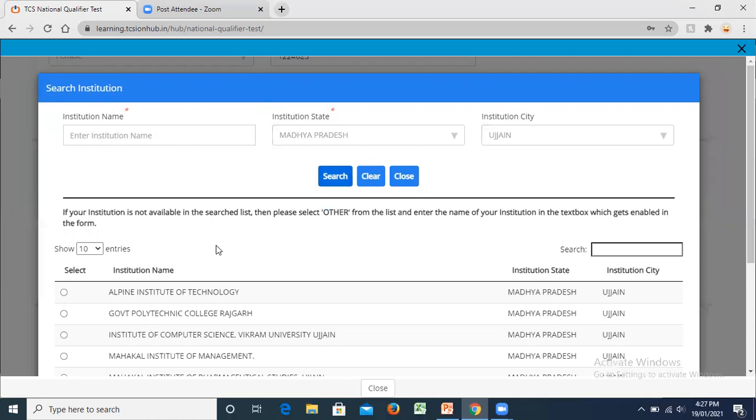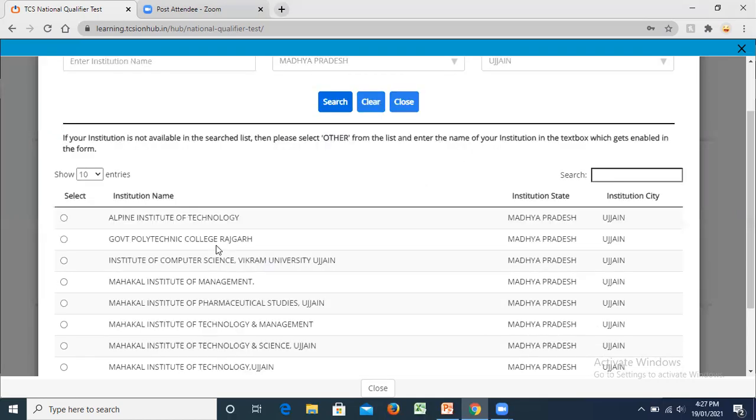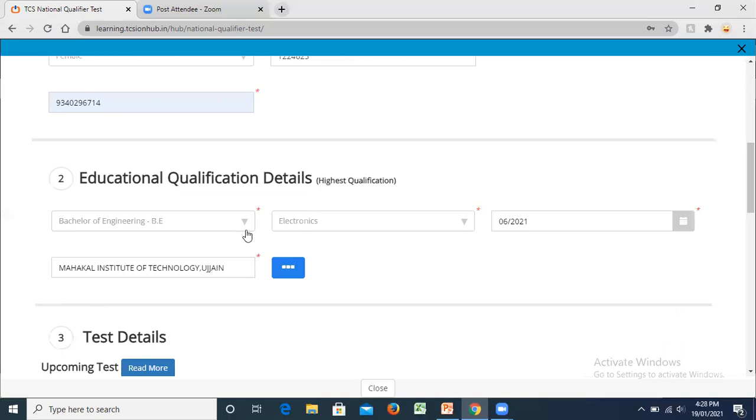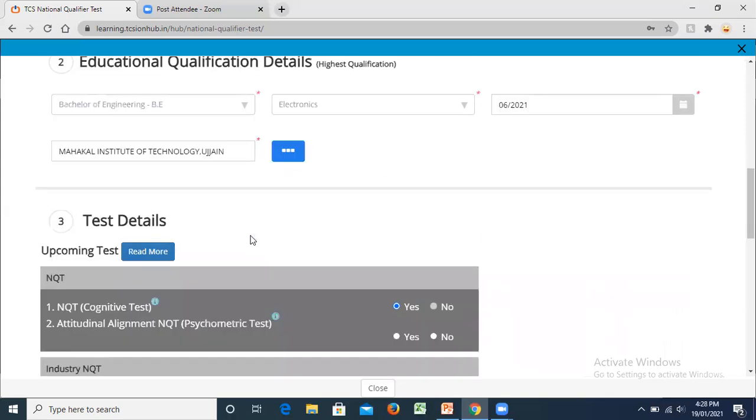When you do that, all the institutions of your city come out. So mine was Madhya Pradesh and Ujjain, so I have my institution name, Mahakal Institute of Technology, Ujjain. I selected it, and yes, it comes out in the options. There you will see there is an option for others also, so you can select others also.